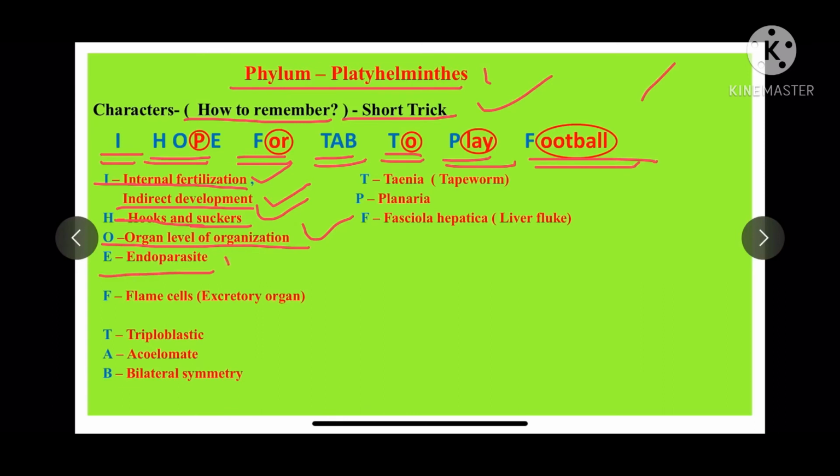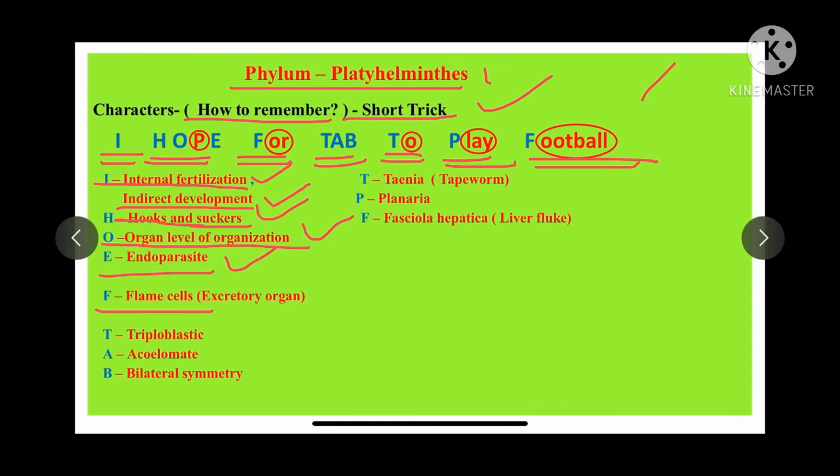E stands for endoparasite. As I told, endo means inside and parasite means it requires ready-made food. So mostly these organisms live inside the body of other living organisms.